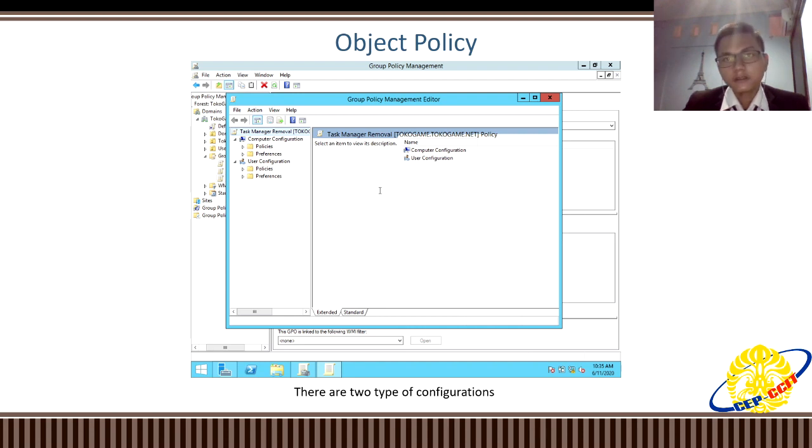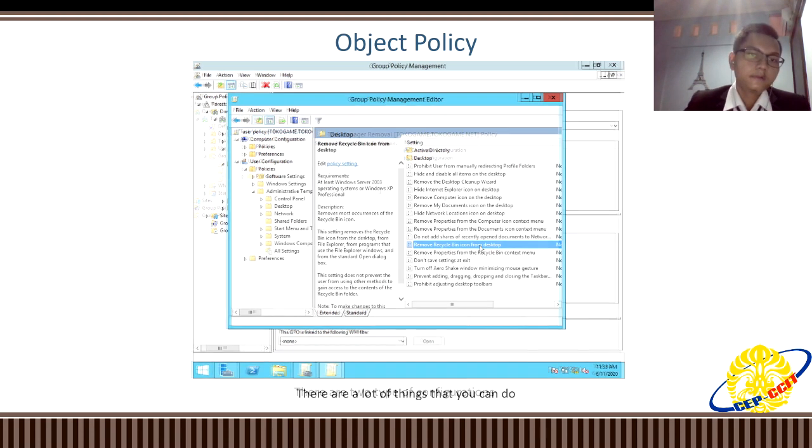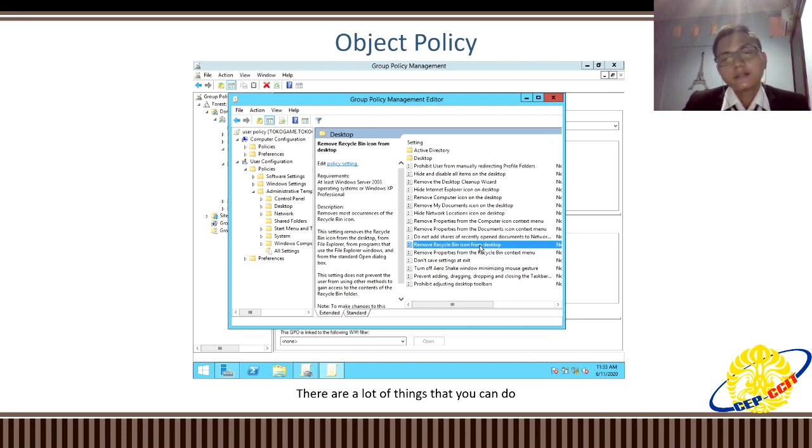And in the group policy object, when you want to implement the settings, before you do that, there are 2 configurations in the group policy object, which are computer configuration and user configuration. And this is the example.